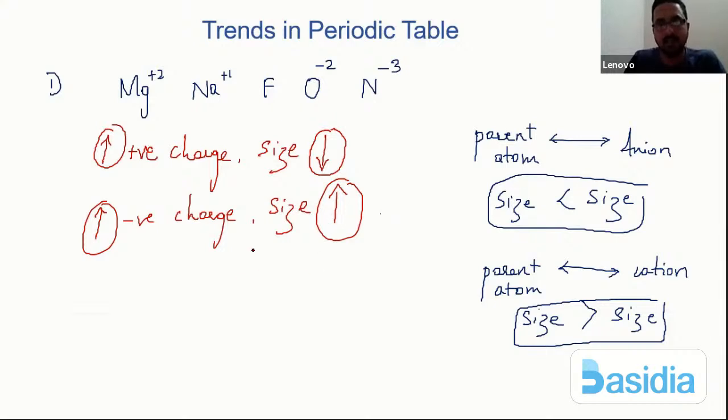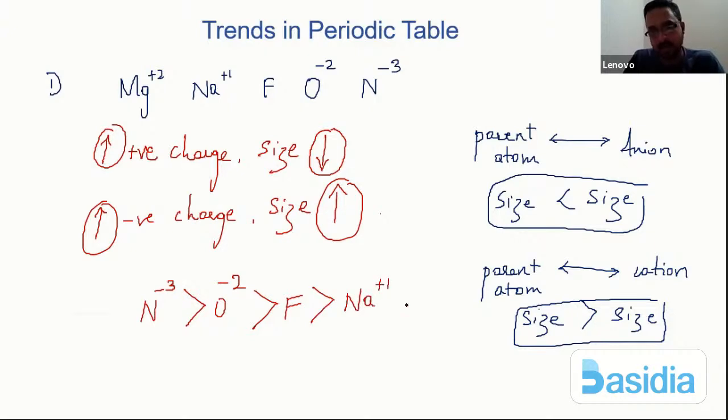So I clearly understand now who is having a greater negative charge here. The nitrogen is having a greater negative charge, right? So N-3 should be the larger ion. Then comes the -2 guy, correct? Then I can write the fluorine guy here. Then comes the Na plus 1 and the Mg plus 2.